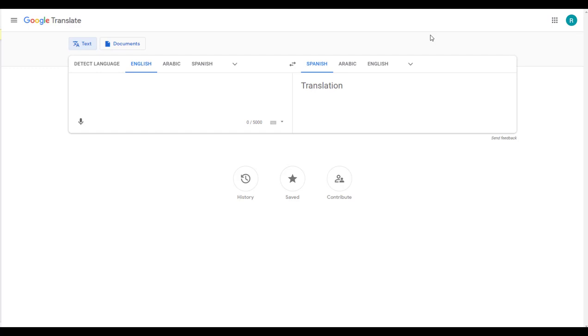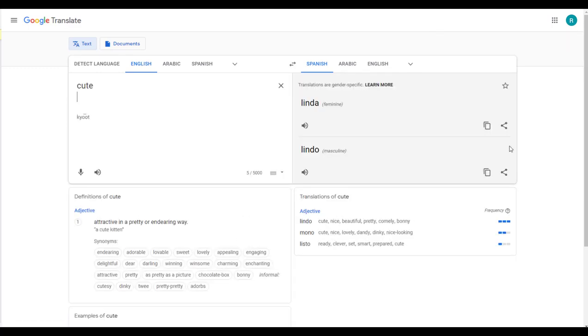Let's take a look at Google Translate. If I want to search for the word cute in Google Translate, it provides a great amount of information. First, look at the frequency down at the right. So cute's translation in Spanish with lindo has high frequency. However, cute's translation listo has the least amount of frequency. You can also look at the order at which synonyms are placed to provide more information on whether the word is appropriate or not. Additionally, there will be a definition and then more synonyms.